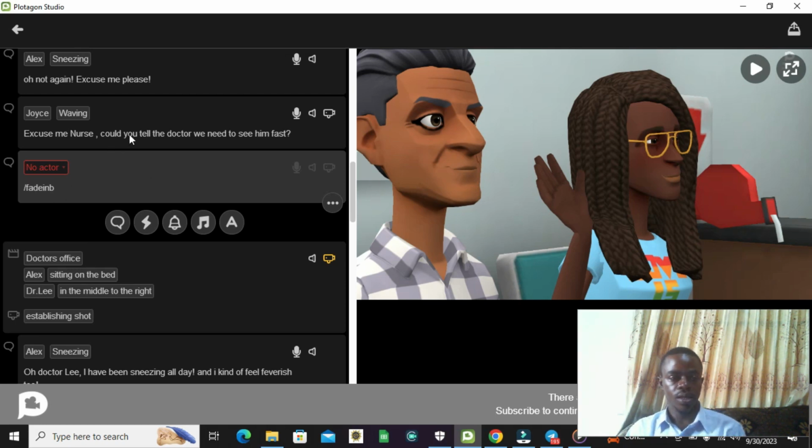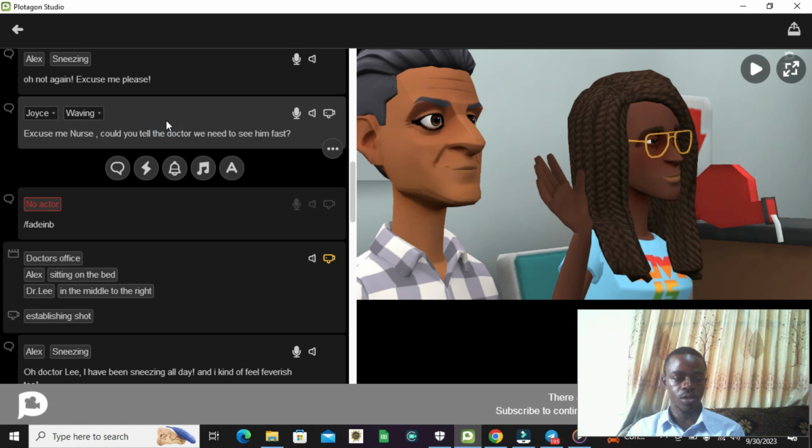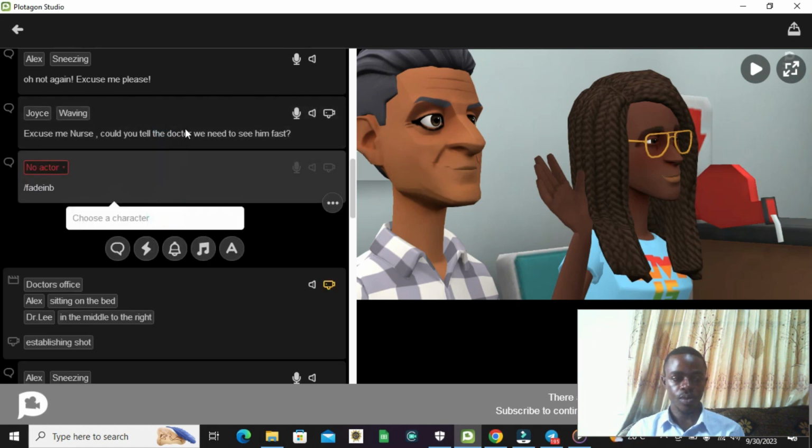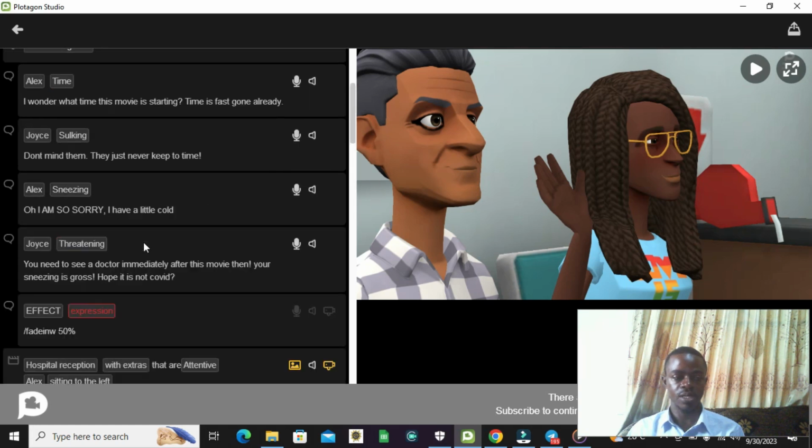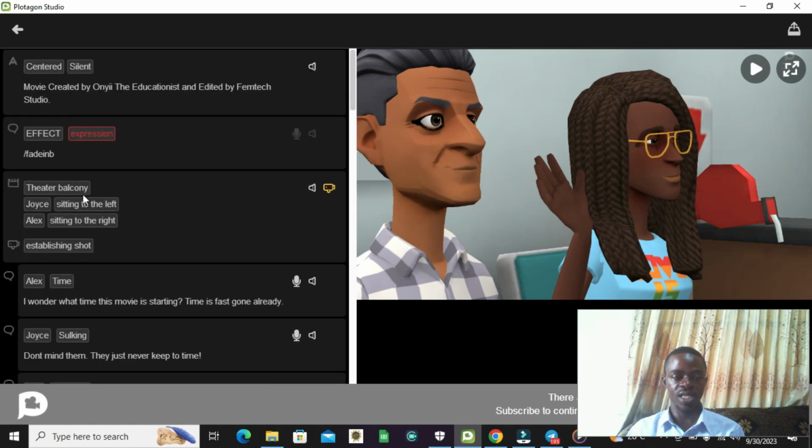Then you move to the next one. By doing so, once you play it, the effect will take place. So make sure you use the right effect. That means you input it the way it is written, or else it won't work for you.